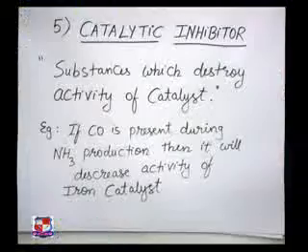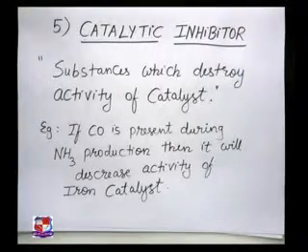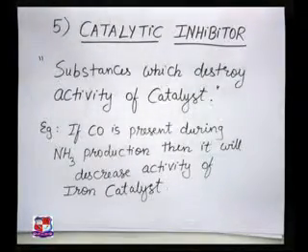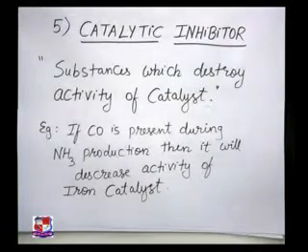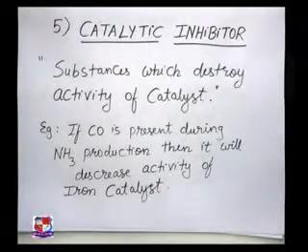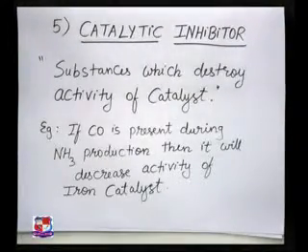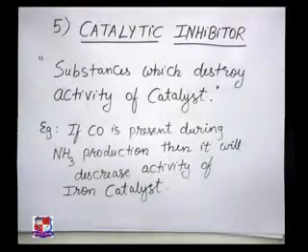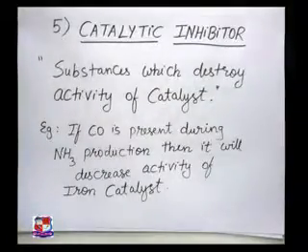Now you can just see what examples are there. If CO is present, CO means carbon monoxide, during ammonia production, then it will always decrease the activity of the iron catalyst. It means the same Haber's process. If carbon monoxide is present during the manufacture of ammonia, then the efficiency or activity of the iron catalyst is going to get reduced.